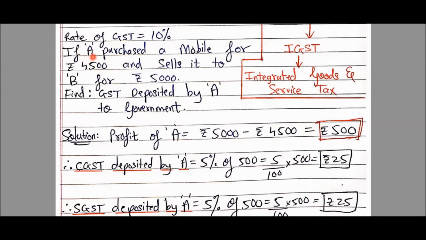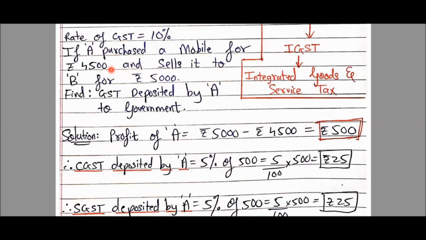If A purchased a mobile for rupees 4,500 and sells it to B for rupees 5,000. क्या पढ़ा अब तक? A purchased a mobile for rupees 4,500. Can I say A ने purchase किया 4,500 में?